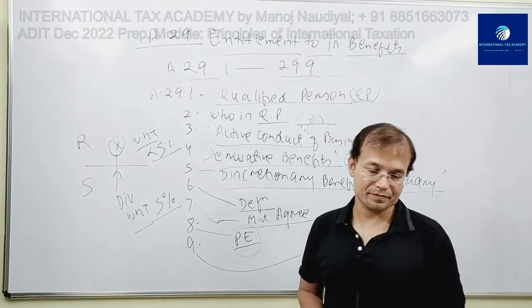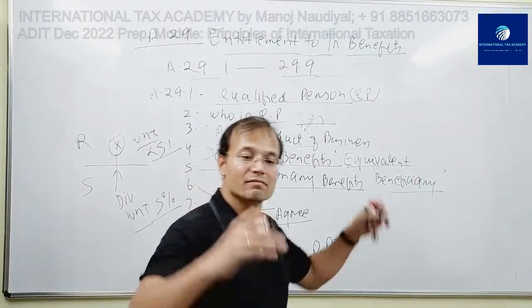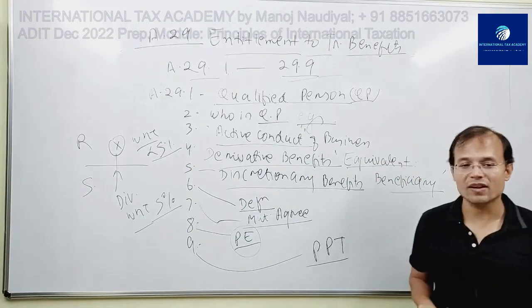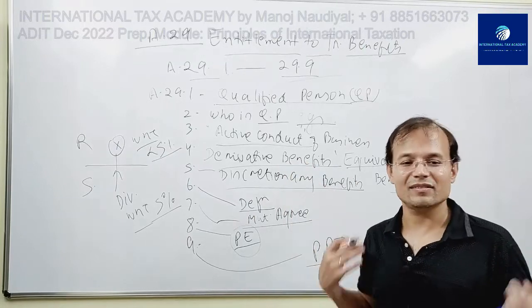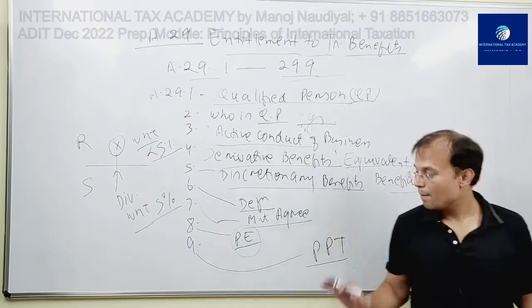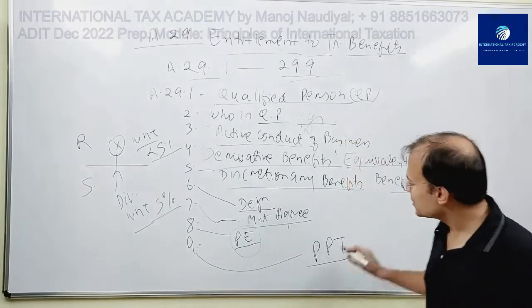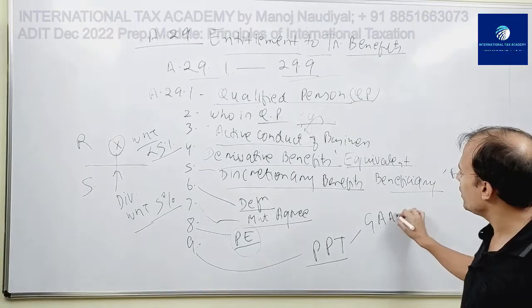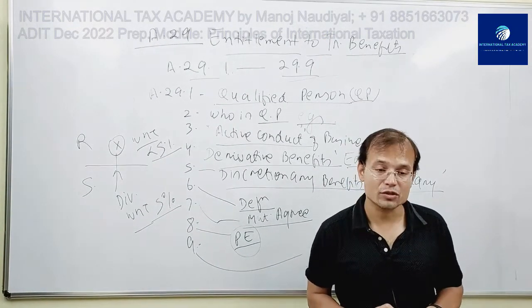In the last 4 or 5 years, I have seen huge seminars, webinars and conferences focus on PPTs, courts deliberating PPTs and ad infinitum PPT. That is 9. Principal purposes test is nothing but a general anti-avoidance rule. Fine, general anti-avoidance rule.